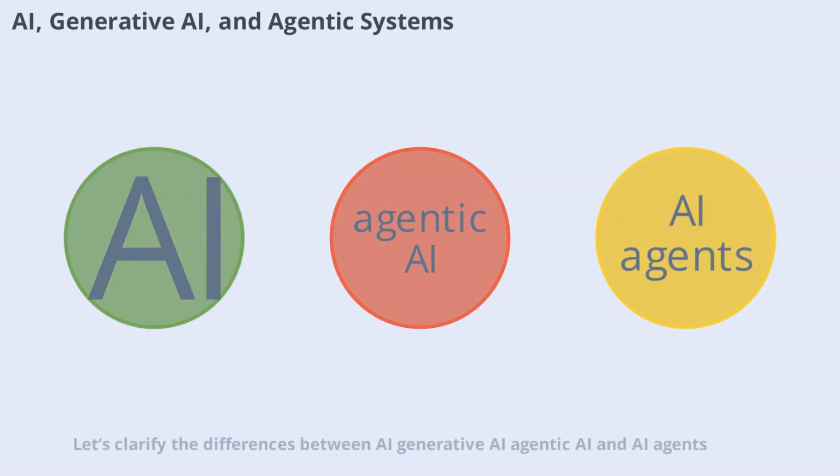Let's clarify the differences between AI, generative AI, agentic AI, and AI agents. AI is the broad field of building systems that simulate intelligence. Generative AI focuses on creating new content: text, images, code, audio, or workflows. Agentic AI emphasizes goal-directed behavior, planning, and multi-step decision-making. AI agents are practical implementations that perceive input, reason over it, and act using tools or workflows. Moving from broad to narrow, AI is the umbrella term, generative AI is the content creation branch, and agentic systems make AI more autonomous and task-oriented.